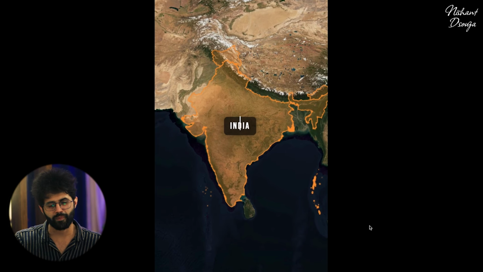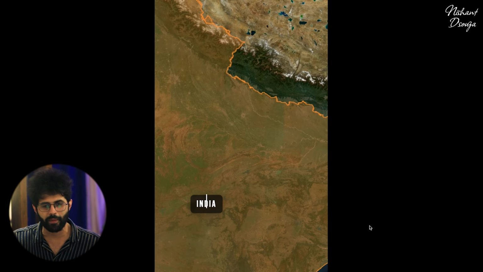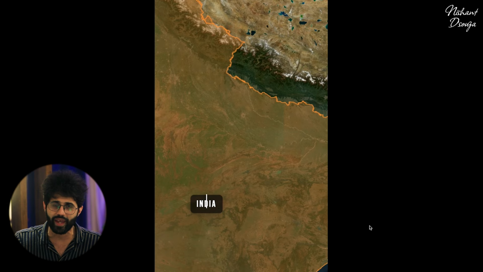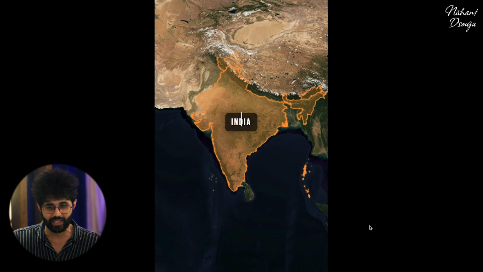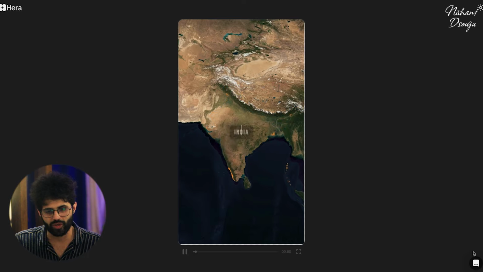Of course, something that I want to call out with these maps in particular is Hera is pulling these maps from a global repository, so to say, where sometimes the borders are not identified the way the countries recognize themselves to be. Like India, for example, it's absurd that parts of Kashmir aren't really there, but that's the unfortunate reality with tools like this.